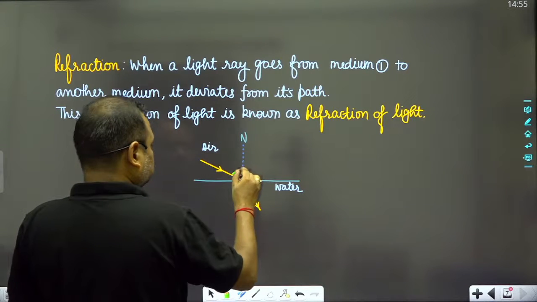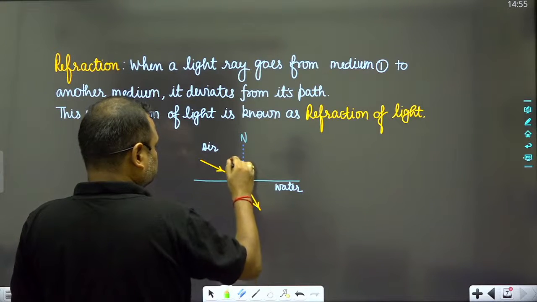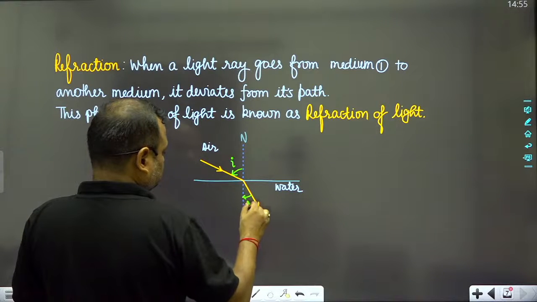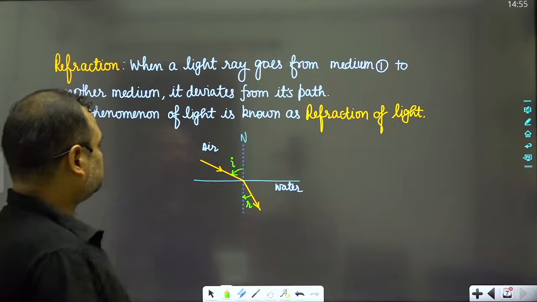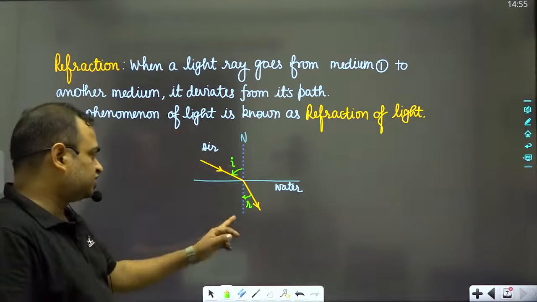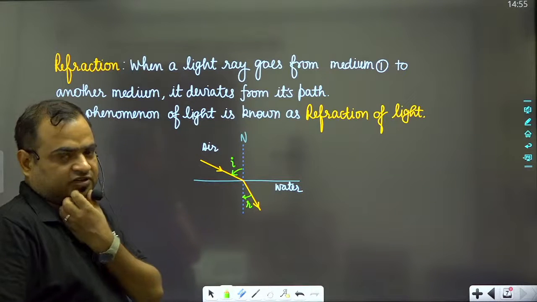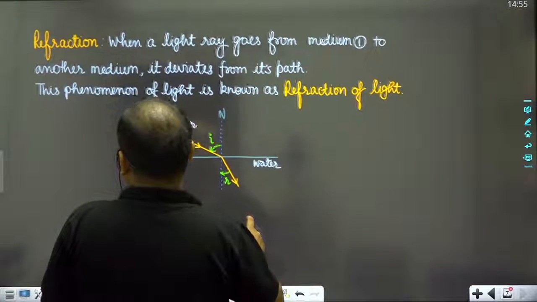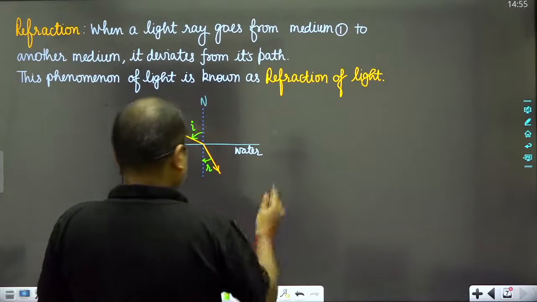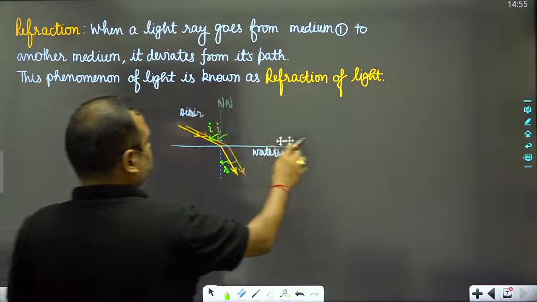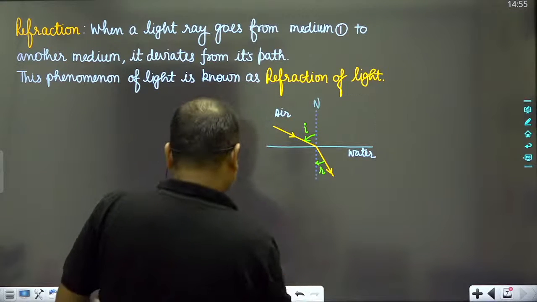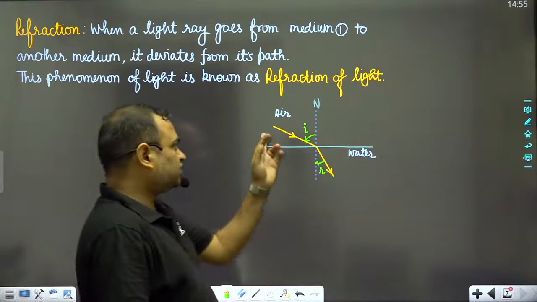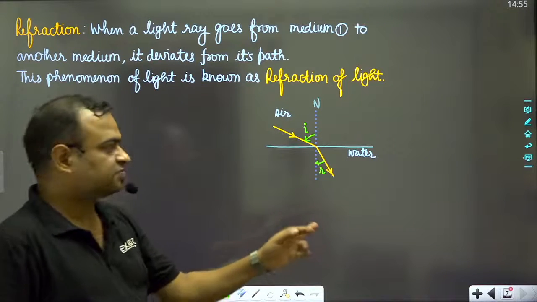So this angle is known as I, and this angle is known as R. This is the angle of incidence, and this is the angle of refraction. Here you can see that the light ray has changed its path.